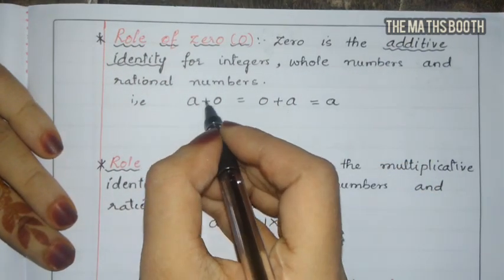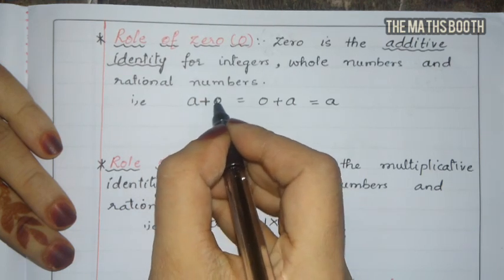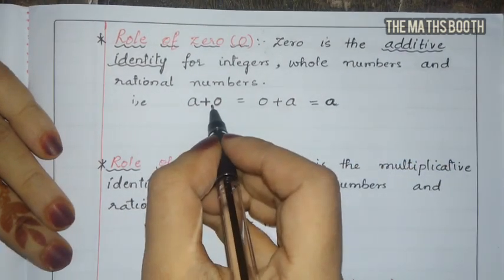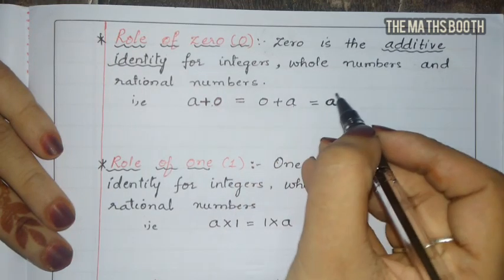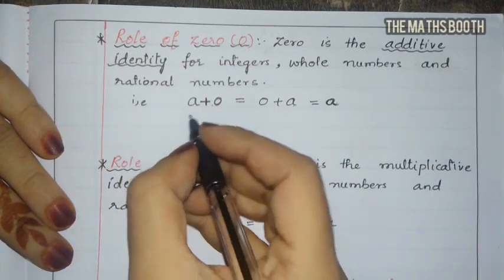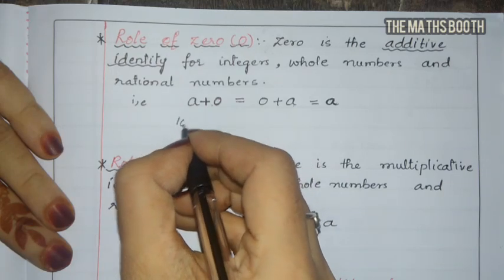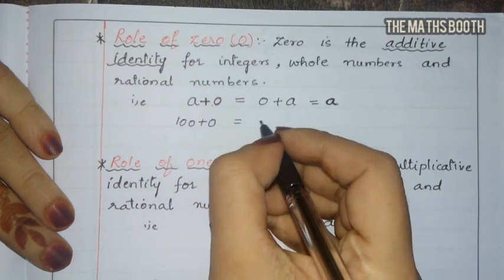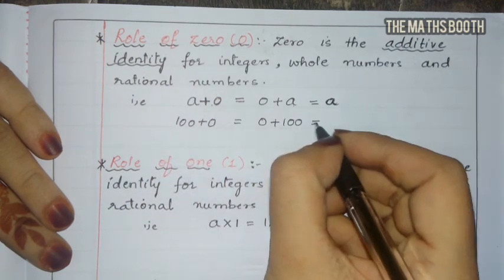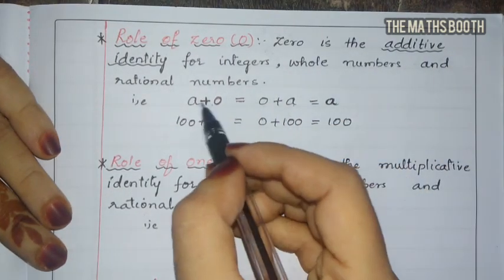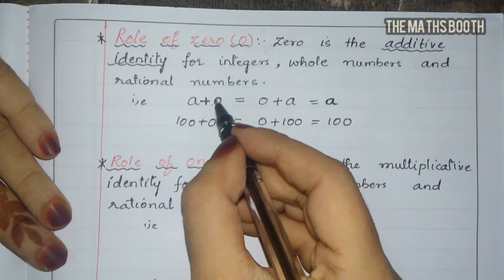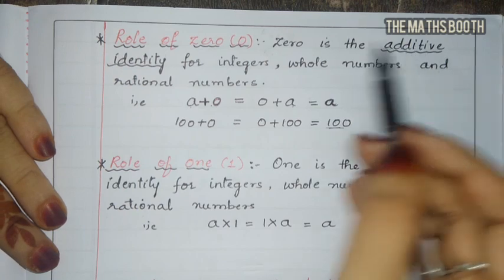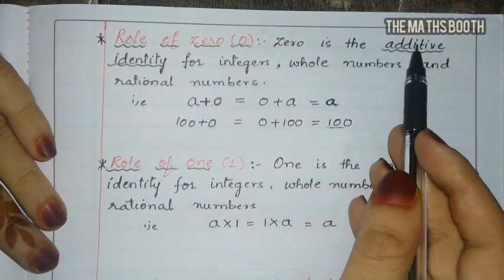Because if we add anything to 0, we get the same thing. For example, a plus 0 or 0 plus a, we will get a only. One more example: 100 plus 0. If we add 0 to 100, or add 100 to 0, we will get 100 only. So if we add 0 to any number, we will get the same number. Got it? So it is called additive identity.